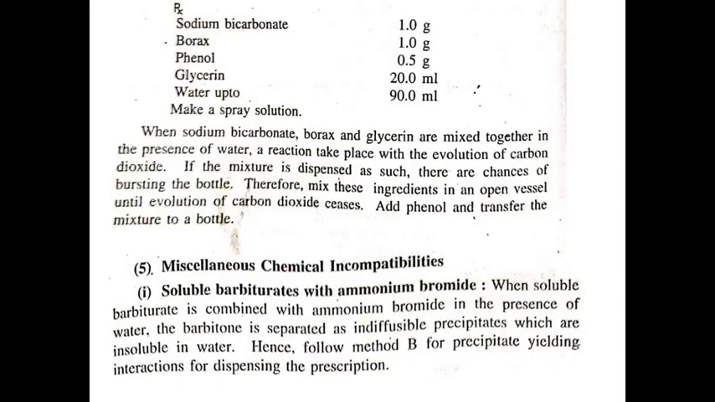Then the next type of incompatibilities includes miscellaneous chemical incompatibilities, in which the first example is soluble barbiturates with ammonium bromide. When soluble barbiturates are combined with ammonium bromide in presence of water, the barbitone is separated as indiffusible precipitates. To correct this type of incompatibility, we have to follow method B.